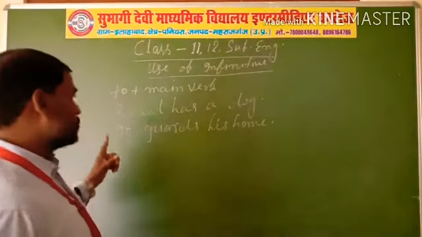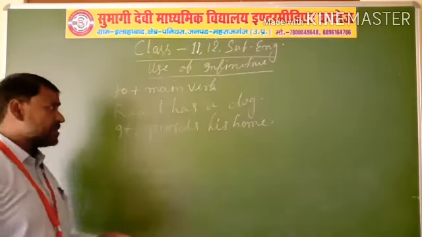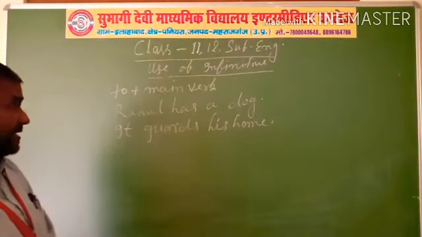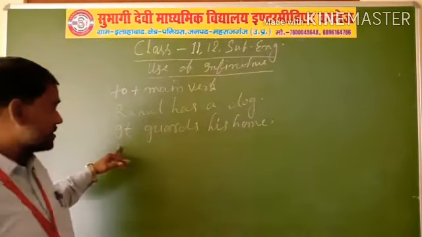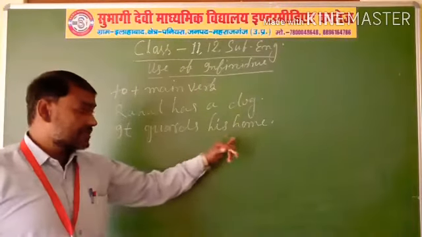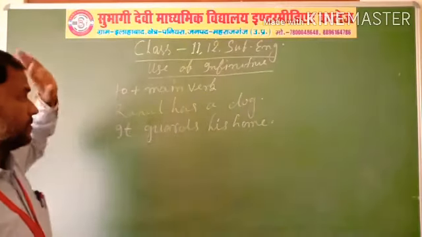Here are two simple sentences. First, Rahul has a dog, and second sentence, it guards his home.